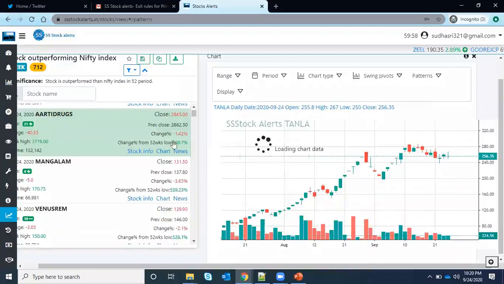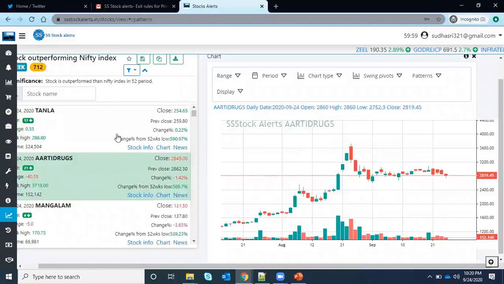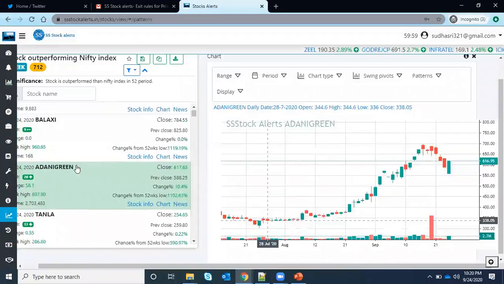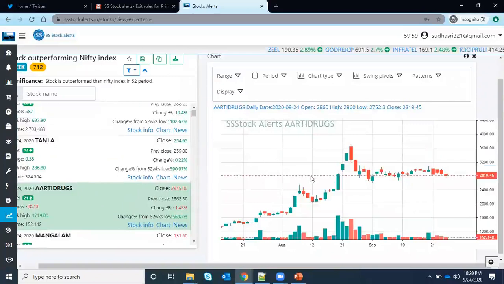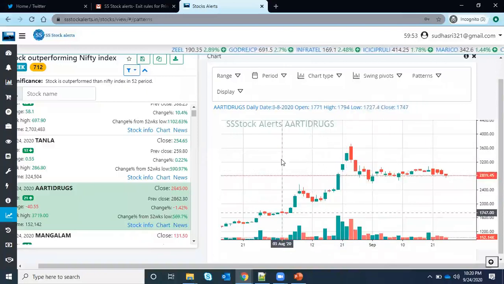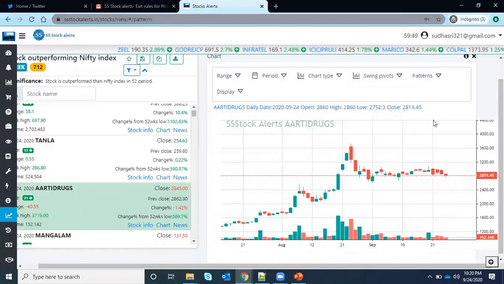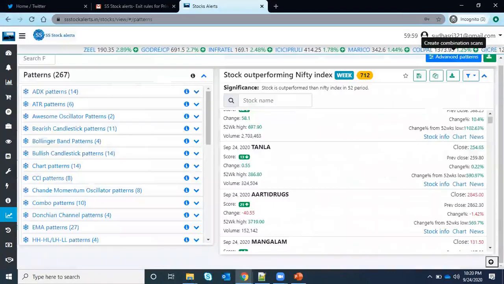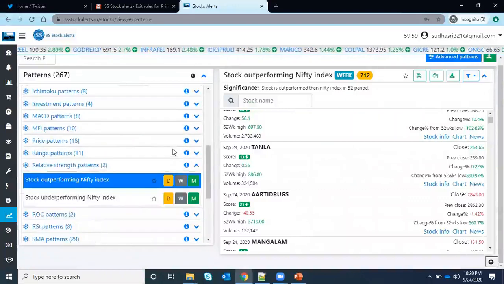The thing is, only the first time you click will it be loaded, and after that it will be faster. It will not take time, it will load within a second. So don't worry about the performance. If your internet is very slow, this site will be slow just because of your internet. Okay, I'll close this. I hope I have covered everything, right?